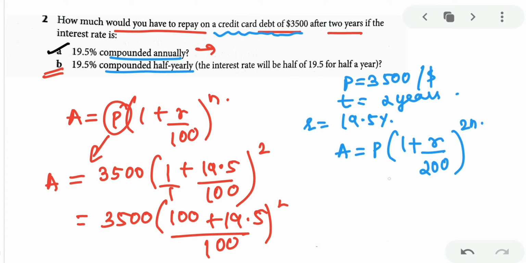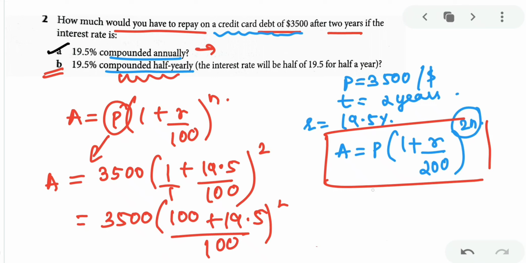That means every 6 months you are going to take the interest. Before what you were doing, you were like compounding every 1 year, but now you have to take 6 months. That means the number of terms you are using your money will be, अगर 1 साल का ले रहे हो तो वो 2 terms हो जाएगा, 6 महीने का. Getting my point? Hence I am putting 2n here. Got the point clear? So formula will be this if you have compounded half yearly.